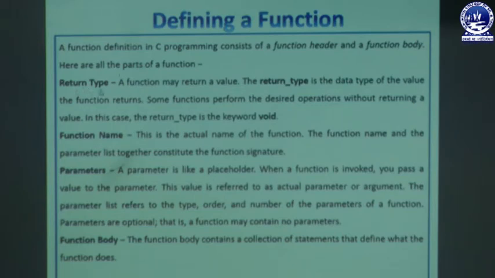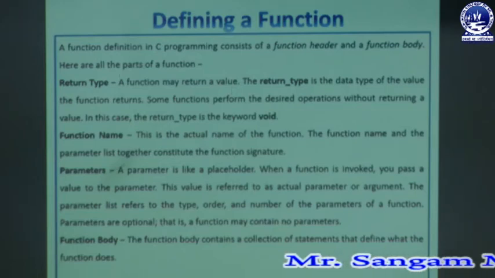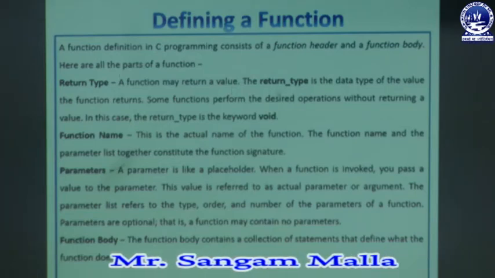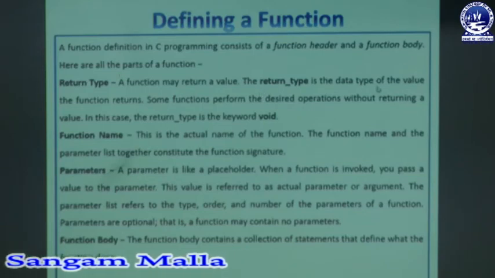The first part is the return type. A function may return a value. That means every function should not be void. As we have discussed in our previous programs, we are writing void main. So it is not necessary that main will not return any type of value. When there is a chance of returning a value, we have to specify the return type of that function. So what is that return type? Return type is the data type of the value that the function returns.